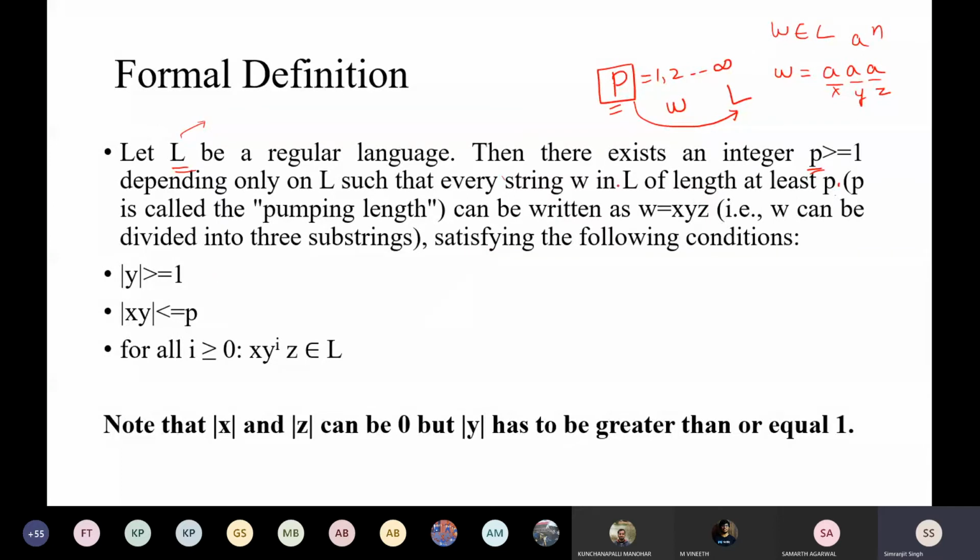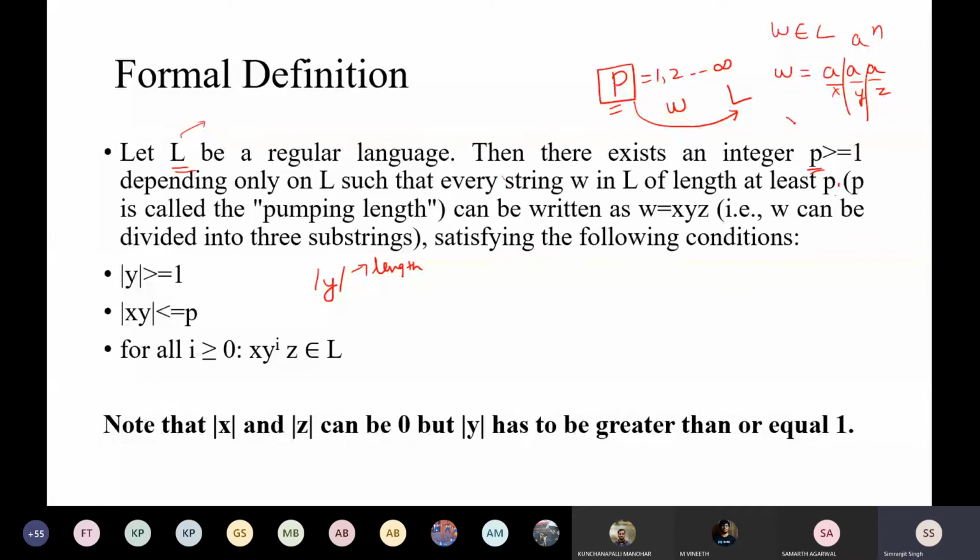The first condition is about the length. Now keep that in mind, this modulus operator signifies the length of w. I've already told you in many questions of DFA. It is saying that the length of y should be greater than or equal to 1. If you clearly see in this example, the length of y is greater than or equal to 1.